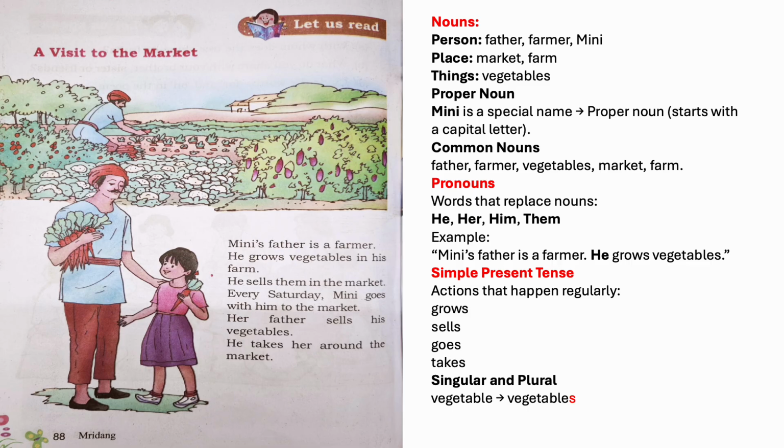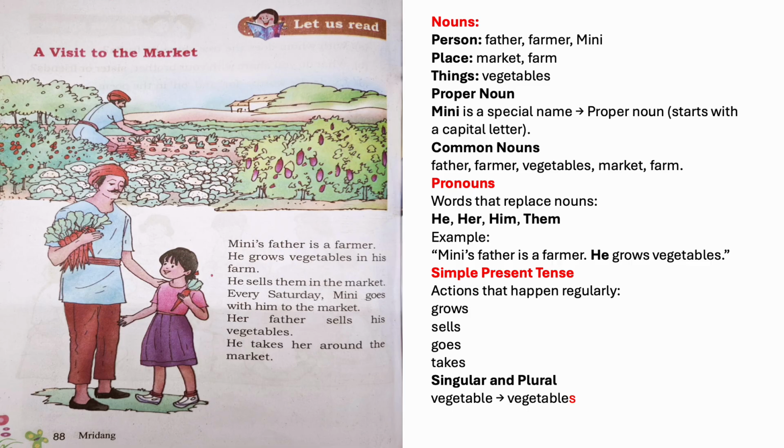Vegetables is a plural form. That means more than one vegetable. If there is only one, we say vegetable. He sells them in the market. Sells is another action word. Them is a pronoun. A pronoun is a word we use instead of a noun. So instead of saying vegetables again, we say them.